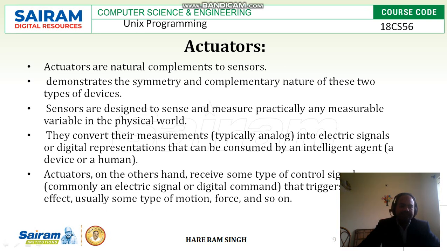Actuators, on the other hand, receive some type of control signal, like an electrical signal or digital command, that triggers a physical effect, usually some type of motion, force, and so on. So the actuator receives a signal, either electrical or a digital command, and based on that it triggers its physical effect. It may be in the form of motion, force, or so on.